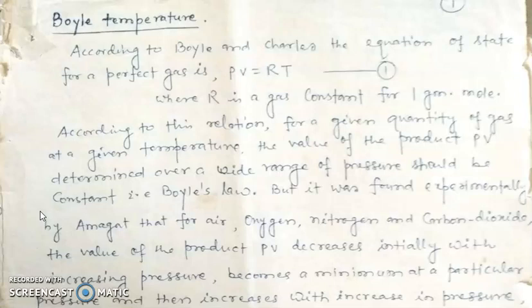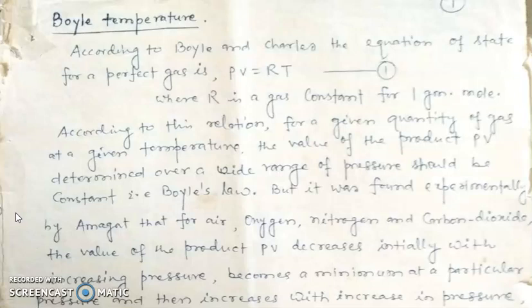You know, my friend, according to Boyle and Charles, the equation of state for a perfect gas is PV = RT, where R is the gas constant for 1 gram mole. According to this relation, for a given quantity of gas at a given temperature, the value of the product PV determined over a wide range of pressure should be constant. That is Boyle's law.